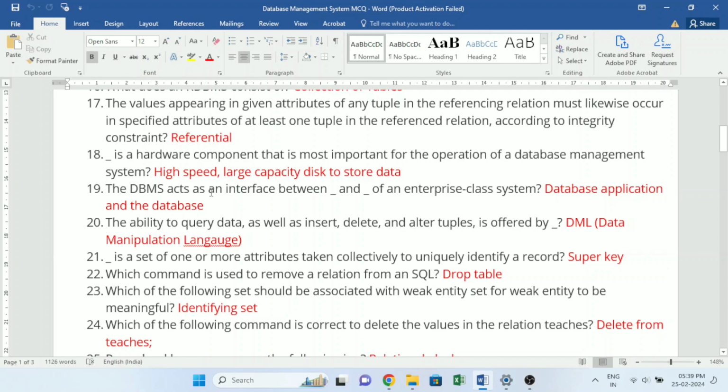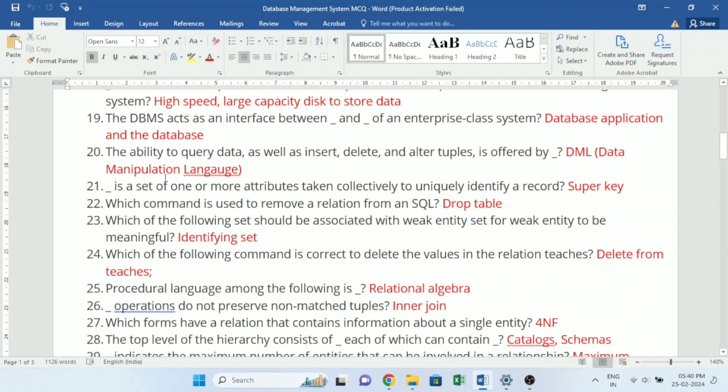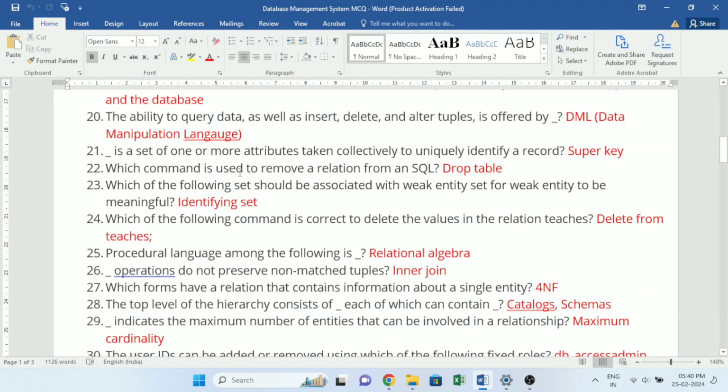The DBMS acts as an interface between underscore and underscore of an enterprise-class system. Database application and the database. The ability to query data, as well as insert, delete, and alter tuples, is offered by underscore. DML, data manipulation language. Underscore is a set of one or more attributes taken collectively to uniquely identify a record. Superkey. Which command is used to remove a relation from an SQL?